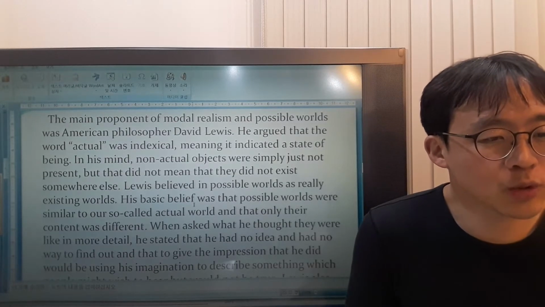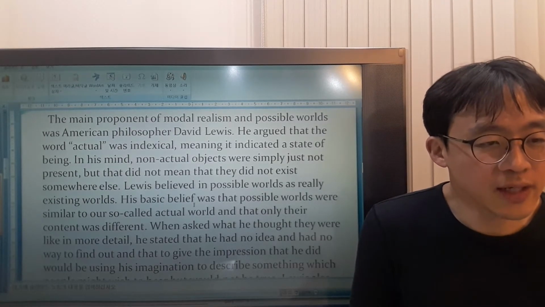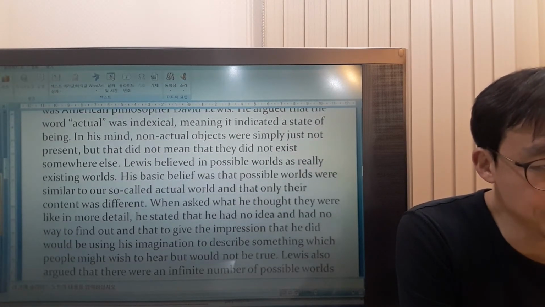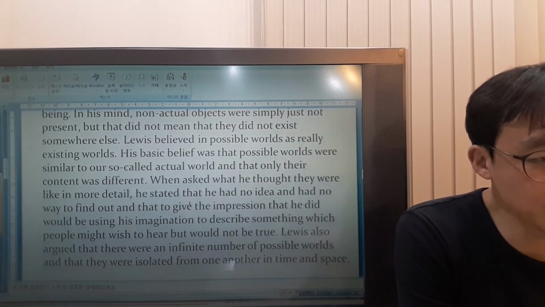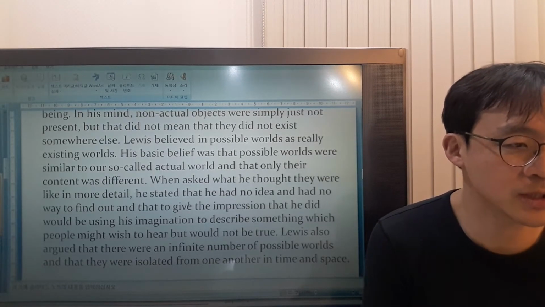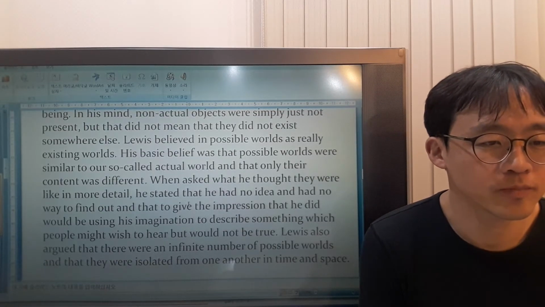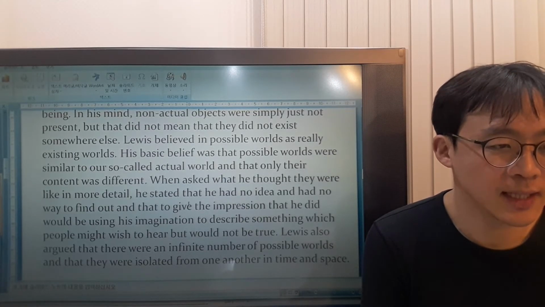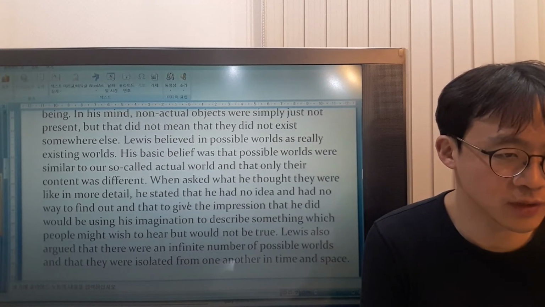He thought non-actual objects were simply not there, but it doesn't mean that they don't exist anywhere. Lewis believed that possible worlds are the same as really existing worlds. He believed that possible worlds are similar to the actual world, and only the content was different.